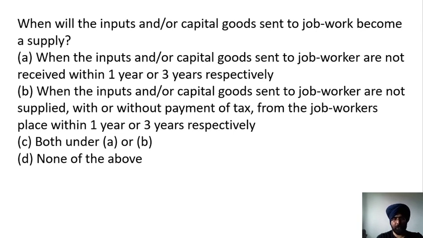When will the input and or capital goods sent to job work become a supply? A: When the input and or capital goods sent to job worker are not received within 1 year or 3 years respectively. B: When the input and or capital goods sent to job worker are not supplied with or without payment of tax from the job worker's place within 1 year or 3 years respectively. C: Both A and B. D: None of the above. So when will the input or capital goods sent to job worker become a supply?